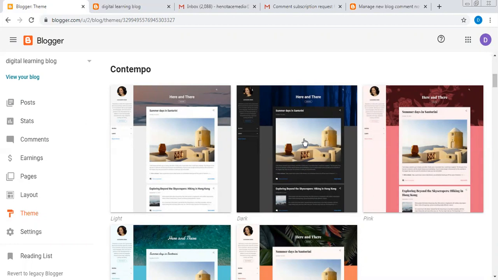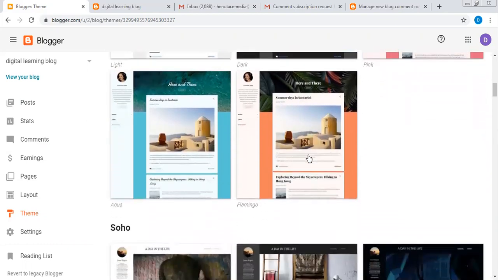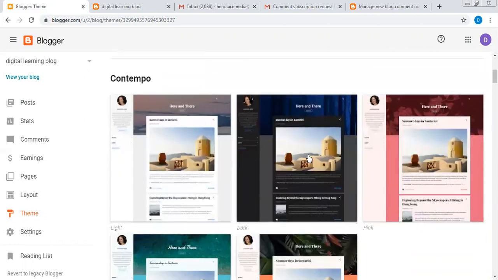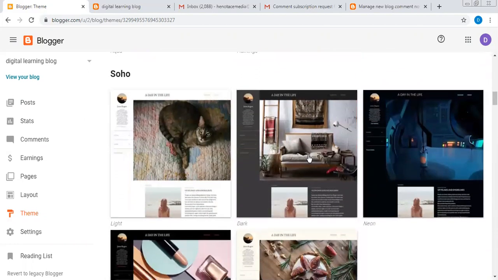So they are similar to each other. This is one template. This is another template. This is another template here. This is one more. These are different templates under Contempo. Under Social, this is one template. This is another template.